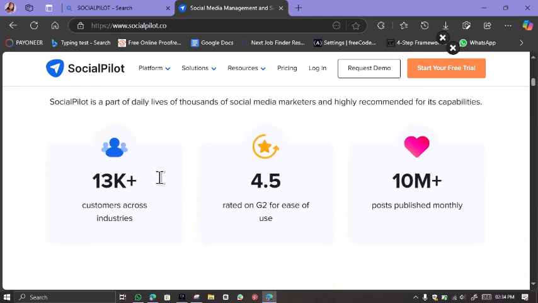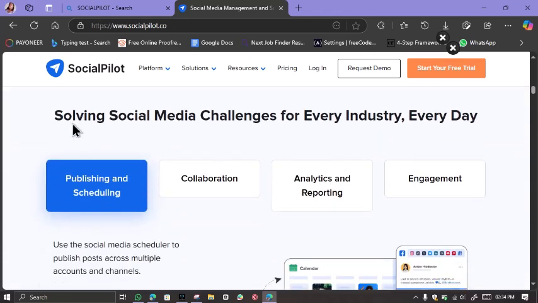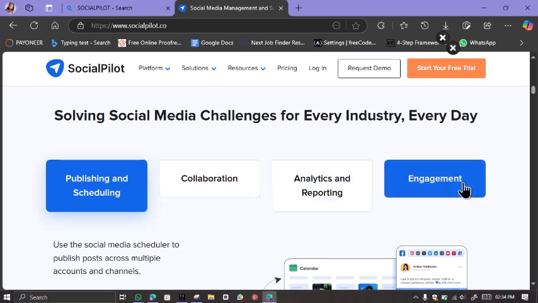Part of the daily lives of thousands of social media marketers and highly recommended for its capabilities. You can see 13K plus customers across industries and individuals. So these are the features: publishing and scheduling, collaboration, analytics and reporting, and engagement.